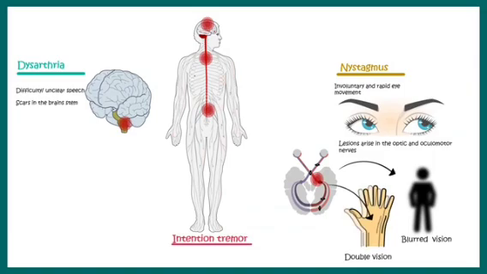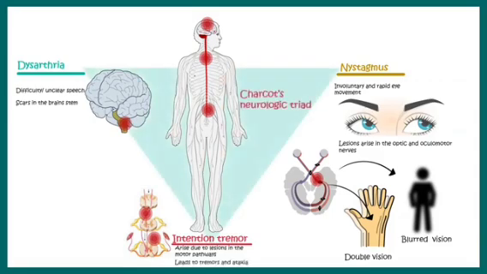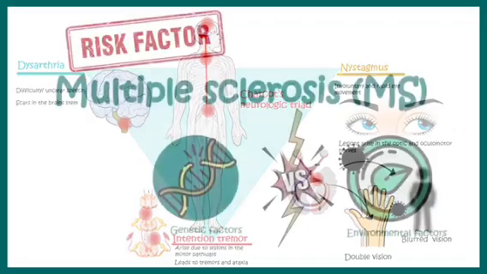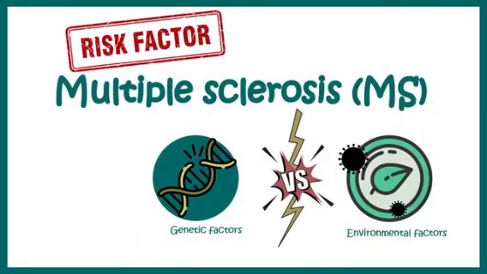Lastly, there could be intention tremors. That means there could be tremors developing due to lesions in the motor pathways. All these three major symptoms are collectively known as Charcot's neurologic triad in multiple sclerosis. Now let's talk about the risk factors associated with multiple sclerosis.